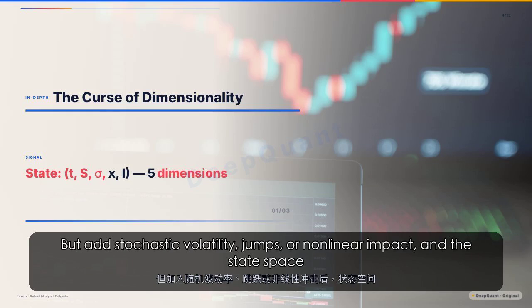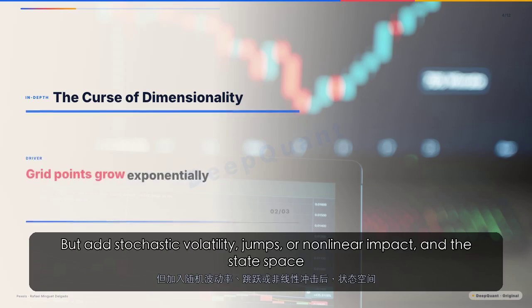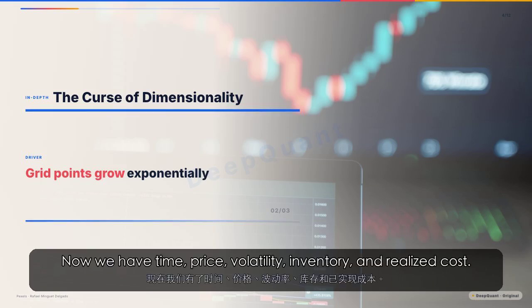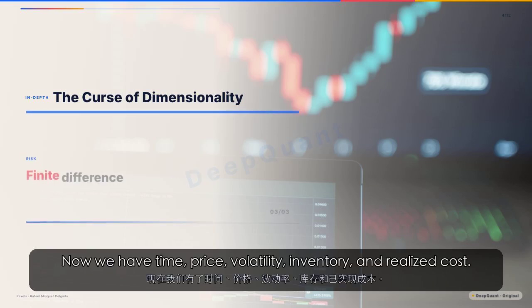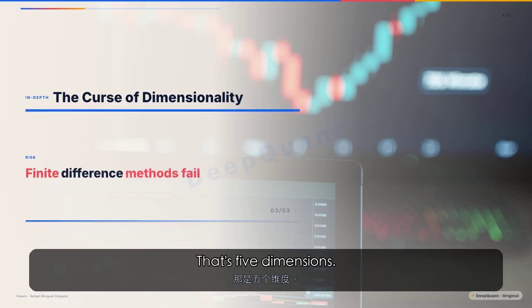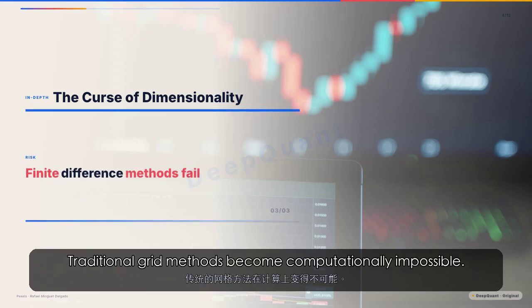But add stochastic volatility, jumps, or nonlinear impact, and the state space grows. Now we have time, price, volatility, inventory, and realized cost. That's 5 dimensions. Traditional grid methods become computationally impossible.